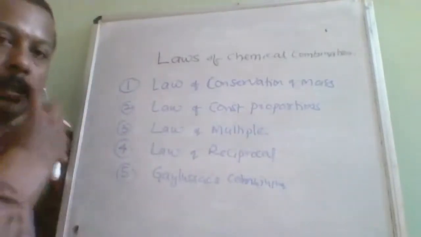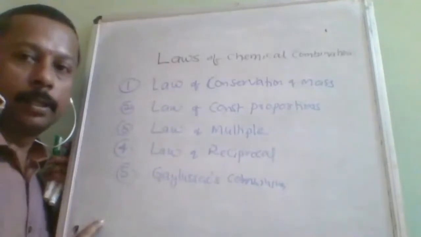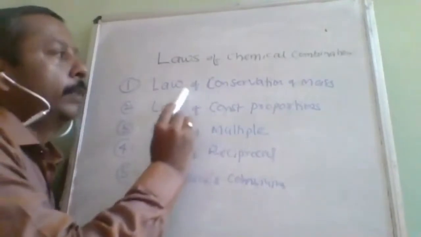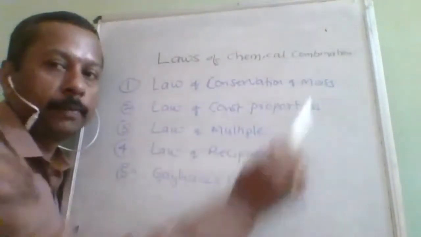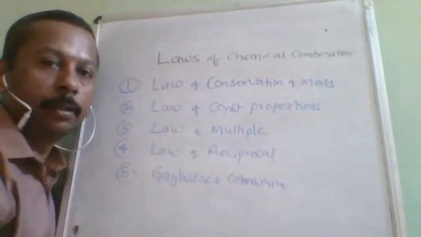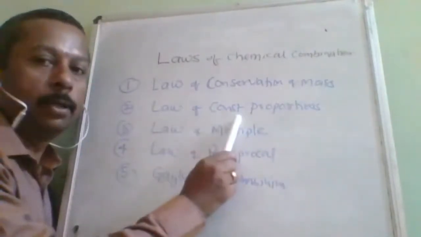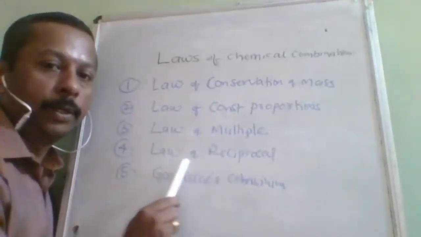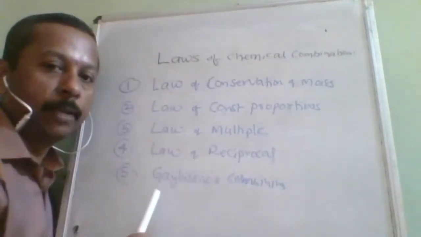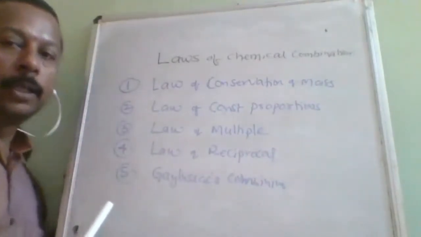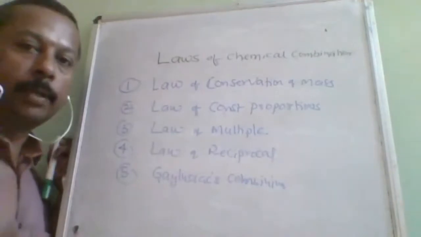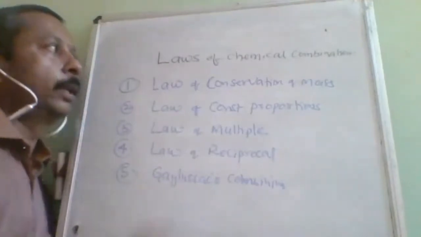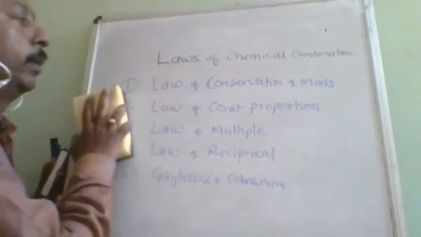Okay, now listen here, laws of chemical combinations. There are 5 laws. First one is law of conservation of mass. Second one is law of constant proportion. Third one is law of multiple proportion. Fourth one is law of reciprocal proportion. And fifth one is Gay-Lussac's law of combining volumes. One by one, we are going to study these.